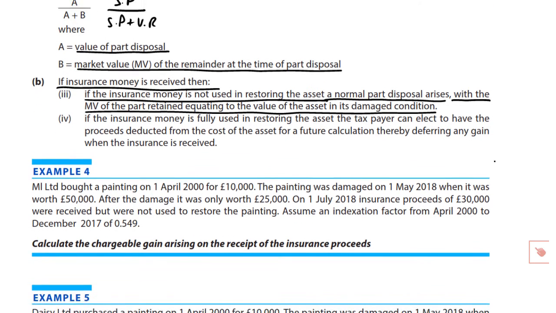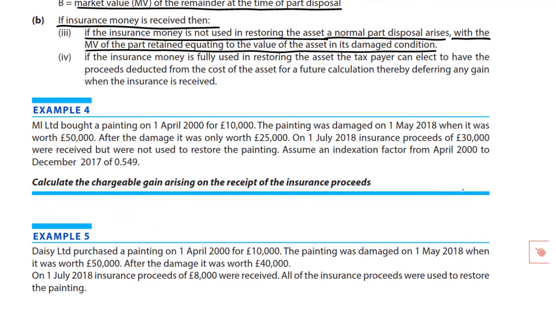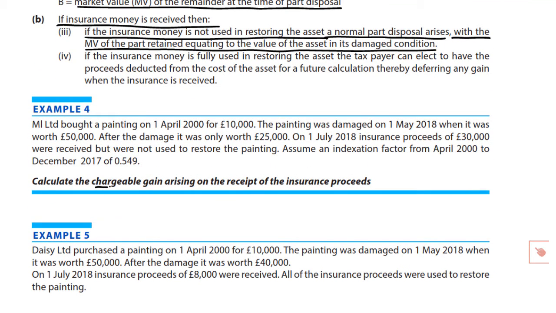And to deal with that, we've got ourselves a little example 4 here. They're asking us to calculate the chargeable gain arising on the receipt of the insurance proceeds. Again, the first thing we look at is who's doing the disposing here. Who is the disposer of this asset, albeit here it's damage done to. But we're dealing with a company. Therefore, it's a corporate tax capital gains issue demanding indexation allowance be computed and be deducted, rather than dealing with an individual where there would be no such calculation of indexation.